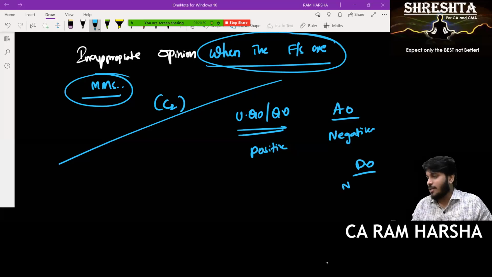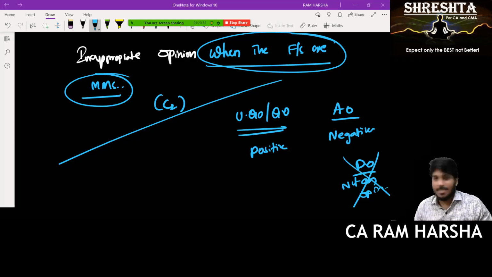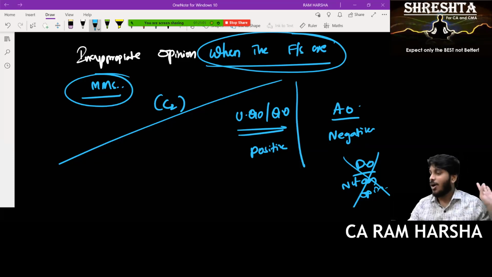Disclaimer opinion is not an opinion at all. So let us exclude disclaimer opinion from the discussion of risk concept. There are only two opinions which an auditor can give: either unqualified, or qualified or adverse. Means either positive opinion or negative opinion.